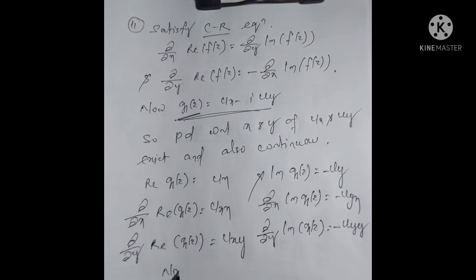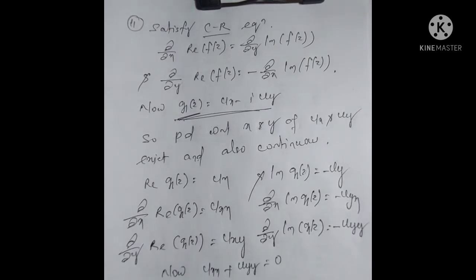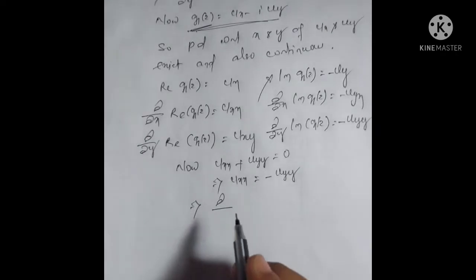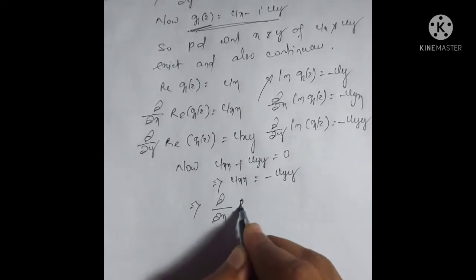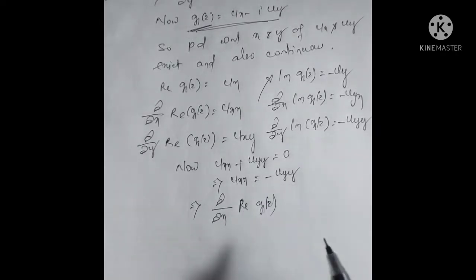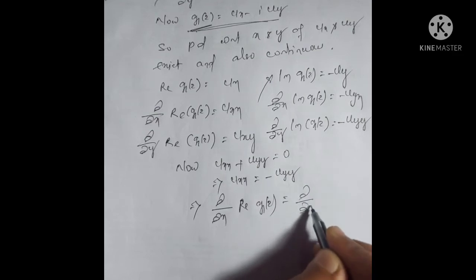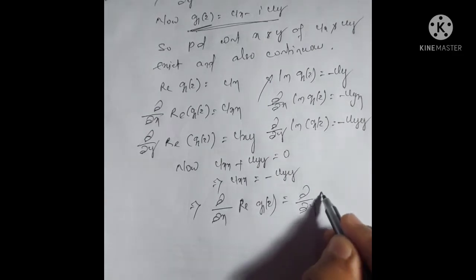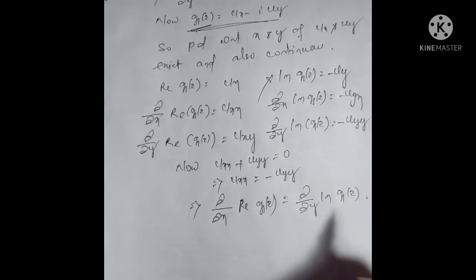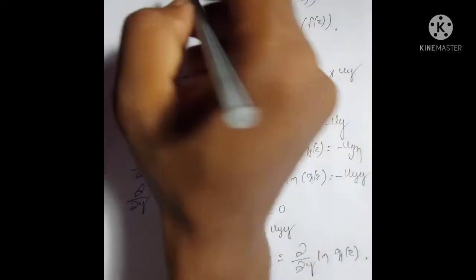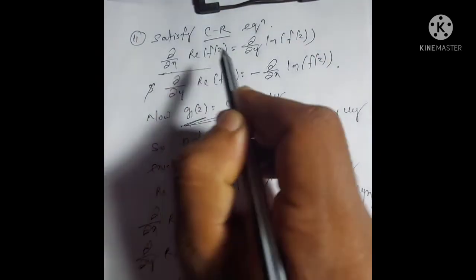Now since u is harmonic, u_xx + u_yy = 0. This implies that u_xx = -u_yy. This implies that del/del x of real g1 = del/del y of imaginary g1. So the first condition is satisfied.